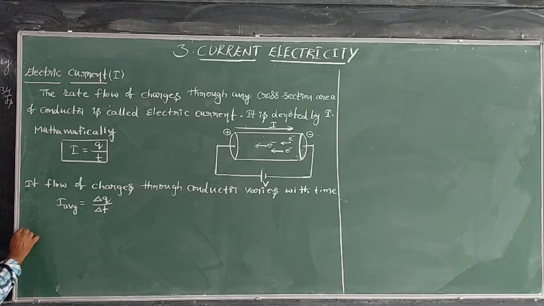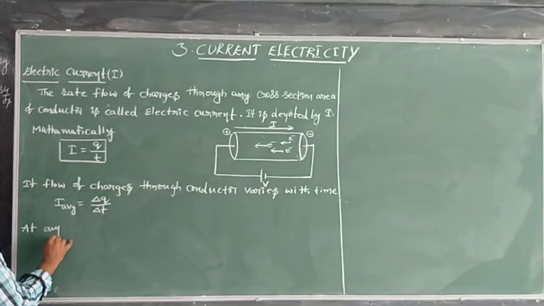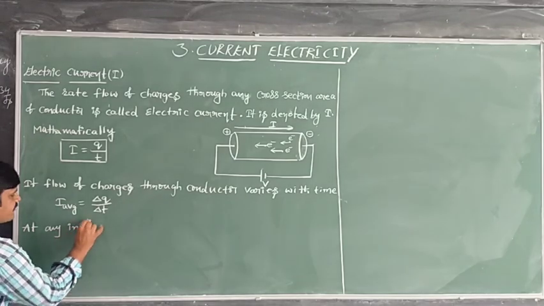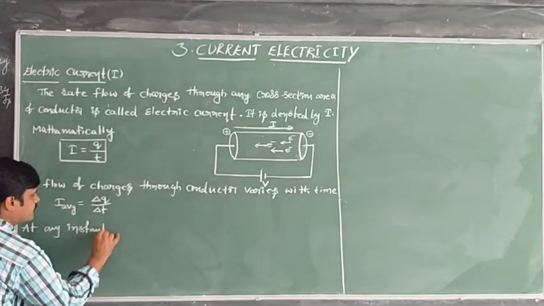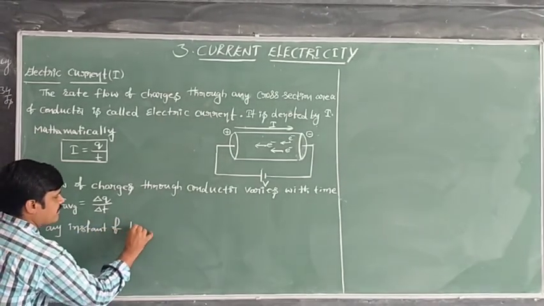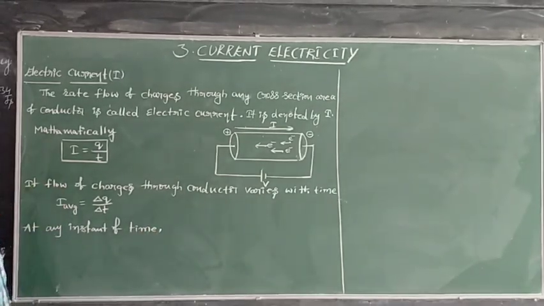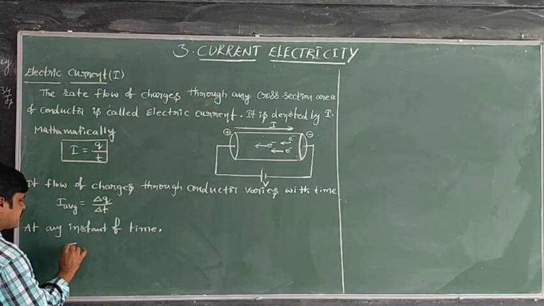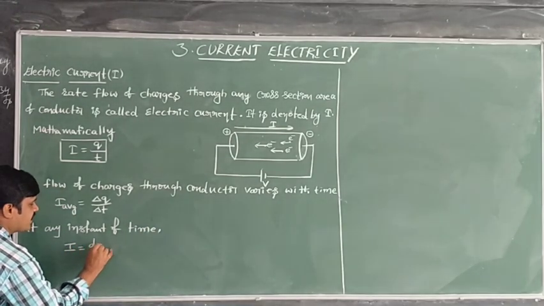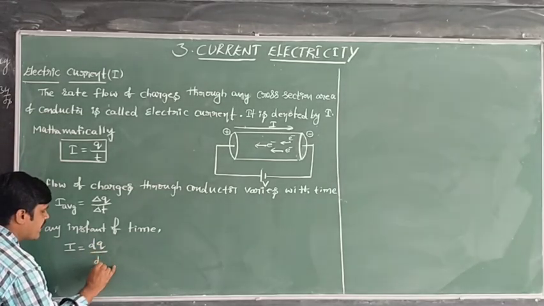Next, if you measure the current at any instant of time, that current is said to be the instantaneous current, which is dq by dt.